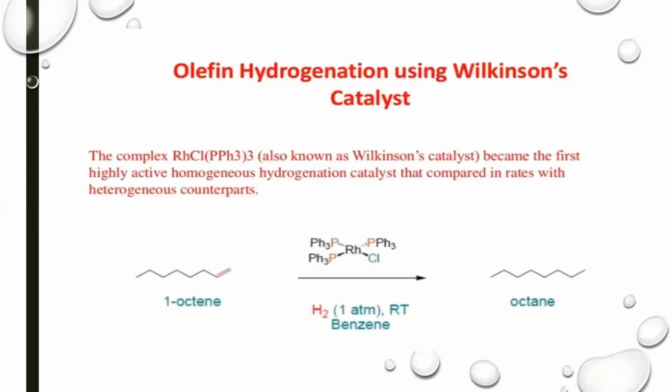Olefin hydrogenation using Wilkinson's catalyst. Wilkinson's catalyst is used for the hydrogenation process. The complex became the first highly active homogeneous hydrogenation catalyst that compared well with its heterogeneous counterpart. In this reaction, 1-octene undergoes hydrogenation in the presence of Wilkinson's catalyst and the resulting product, octane, is formed.